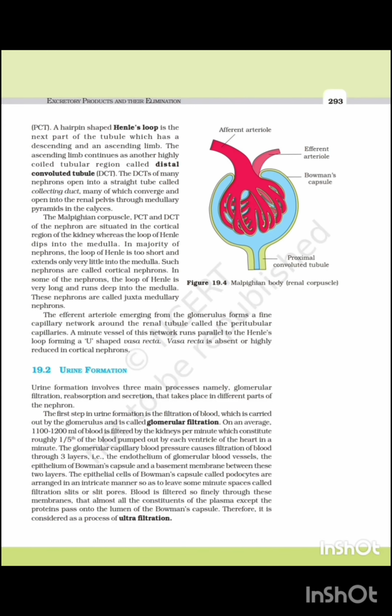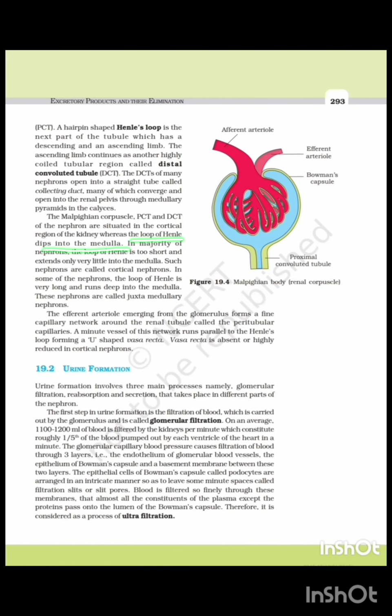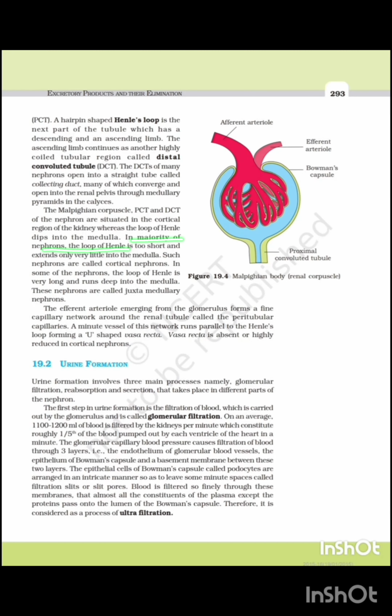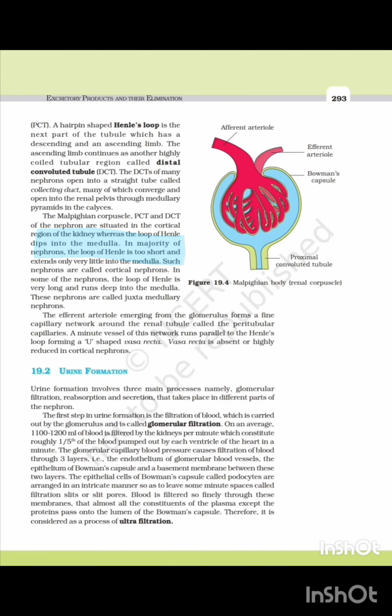Among all the parts of the nephron, which is situated in the region of the medulla? The loop of Henle is situated in the medulla. Comment true or false: in the majority of nephrons, the loop of Henle is too large and extends maximum into the medulla.